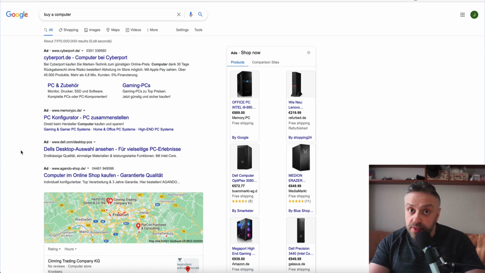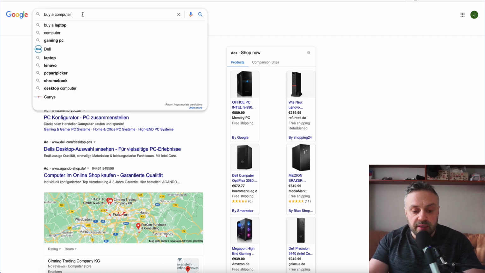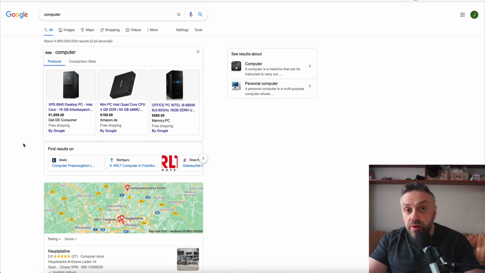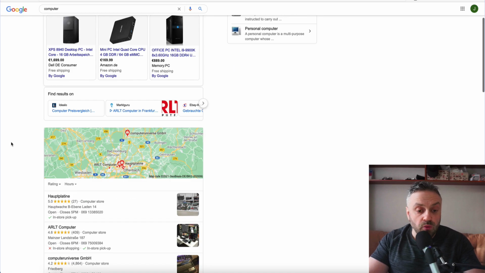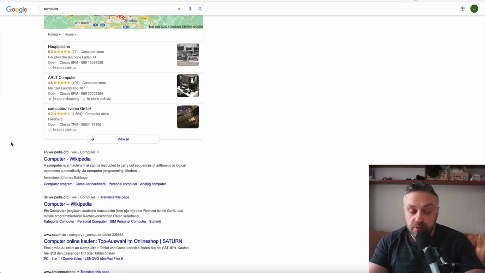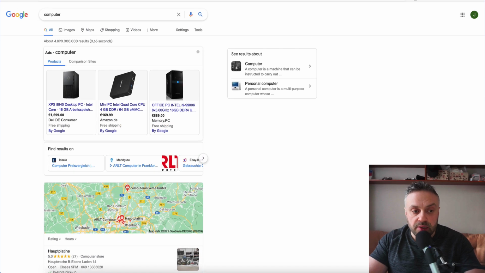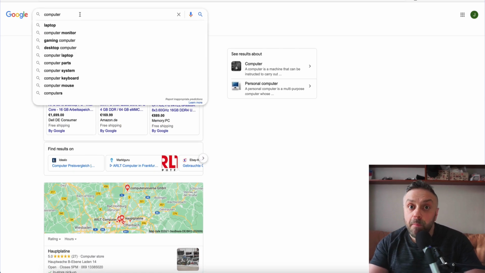The reason this is very important, guys, is that whenever a person types buy a computer, they're having a certain intent. If I just type computer, it's very ambiguous. What exactly do I want to do? Do I want to learn what a computer is? Do I want to figure out the different types of computers? Google doesn't really understand, but Google understands buy intent, right?